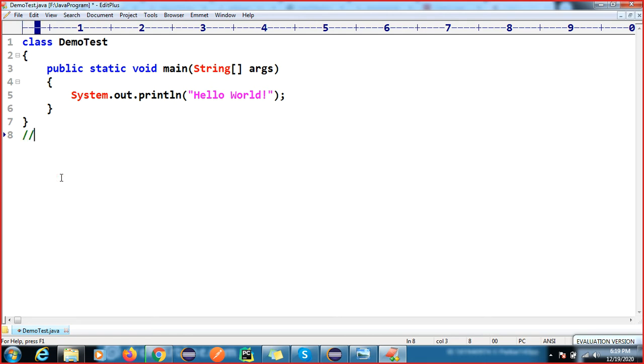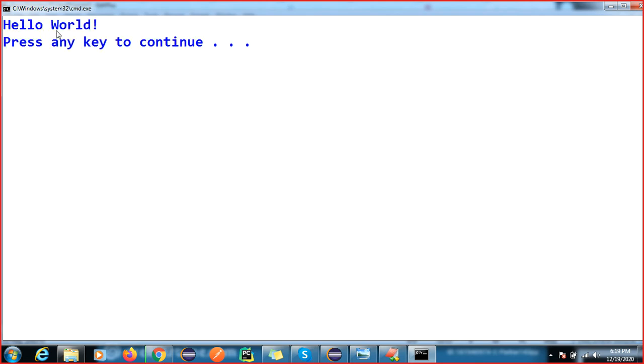If you press Control plus 1, it will compile your code. Okay, if you press Control plus 2, it will execute your code. So I'm going to press Control 2. You can see now we are able to print hello world. This is very easy, right?